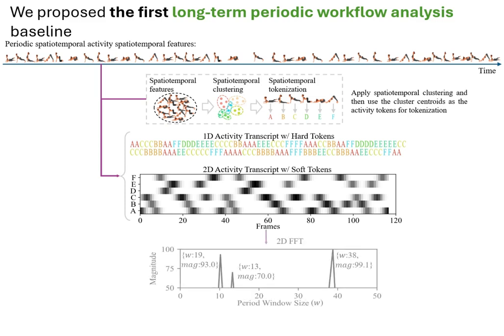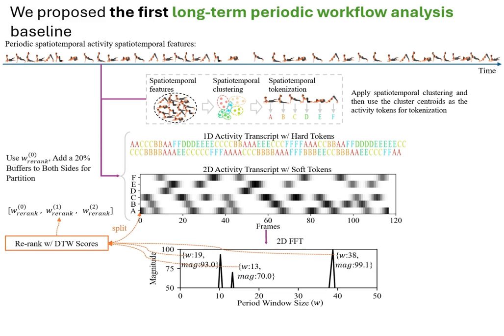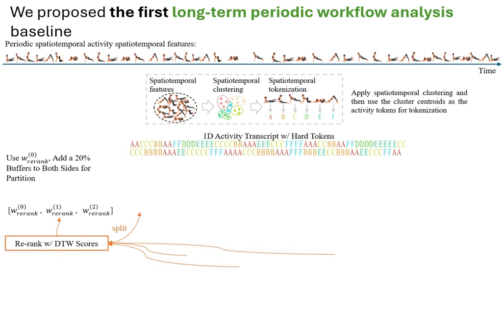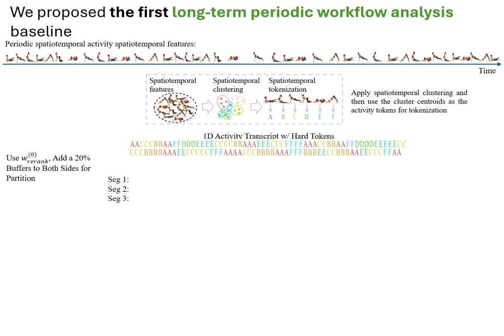We then form a 2D matrix from the soft tokens of all frames and analyze it in the frequency domain. We identify a rough periodic scale along the temporal axis through re-ranking the dominant window candidates and apply it to segment the entire transcript.